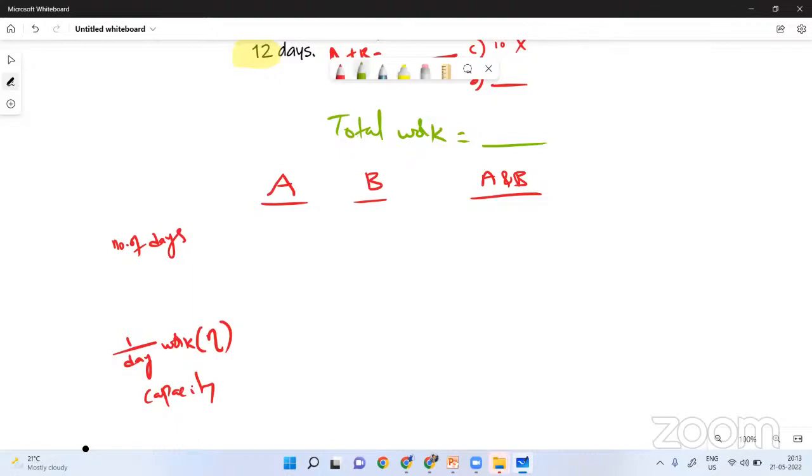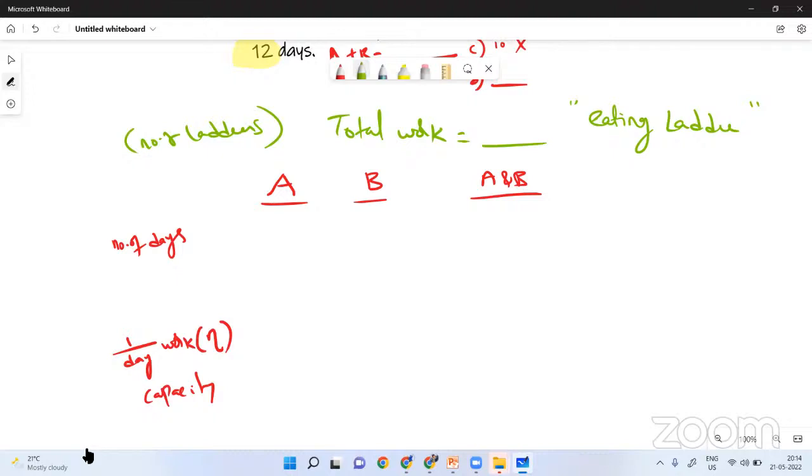So in all my questions, I consider eating laddu, because I love laddu. That's the reason. Eating laddu is the work, and total work is nothing but the number of laddus. How many laddus we have, that is the total work. This is what I consider throughout the topic, throughout the day. So wherever I need to use the total work, I use that many laddus, I feel. Okay, so just imagine,